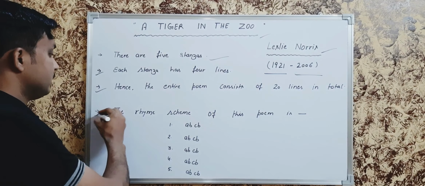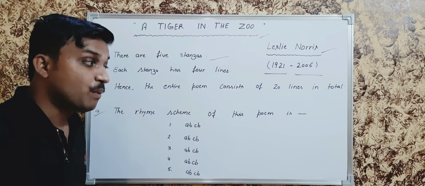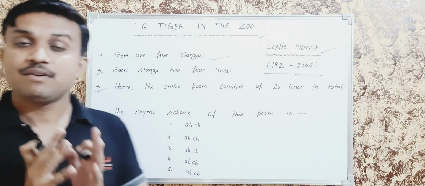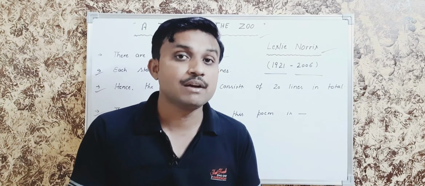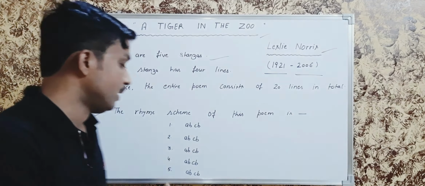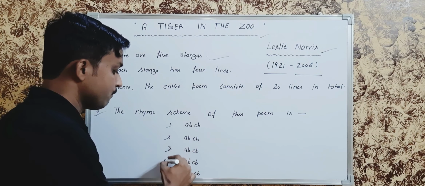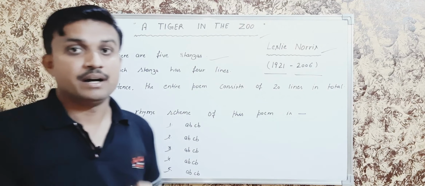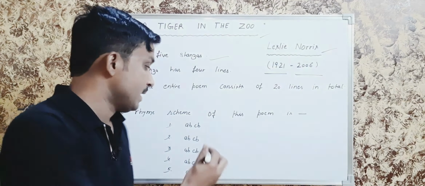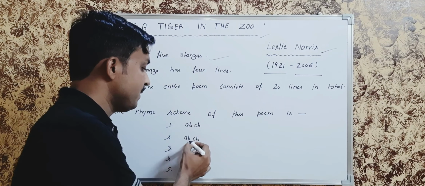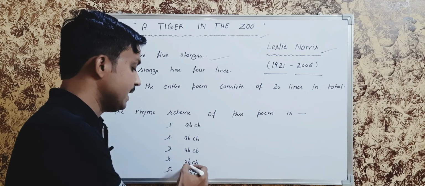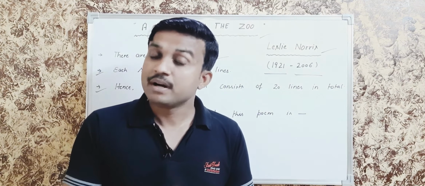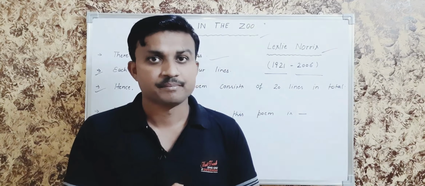Next point, the rhyme scheme of this poem is ABCB. My dears, I have told you that there are 5 stanzas in the poem. Look here, 1, 2, 3, 4 and 5. And every stanza has the same rhyme scheme: ABCB, ABCB, ABCB, ABCB, ABCB. It was the common introduction about the poem.